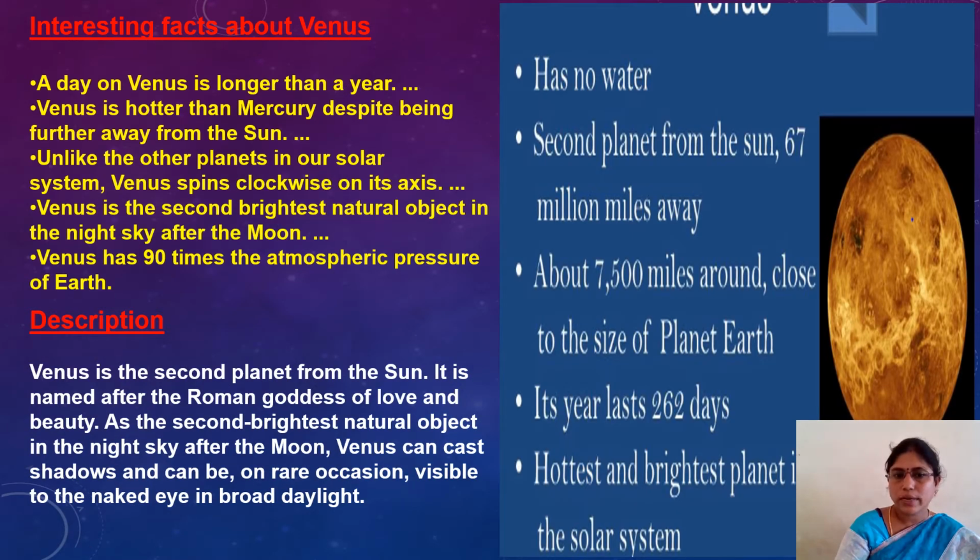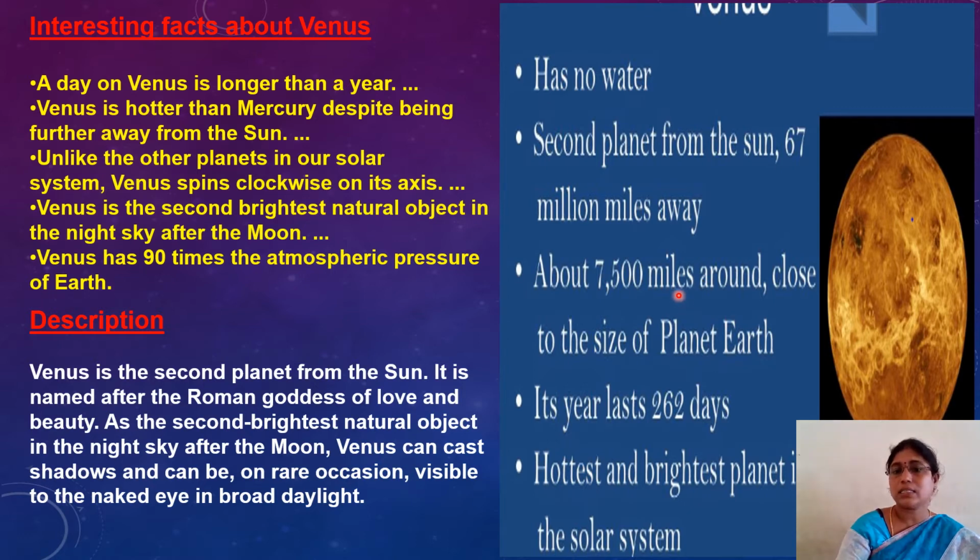Here I am going to explain amazing facts about the planet Venus. See here children, this is planet Venus. The amazing facts about this one: it has no water like Earth, and it is the second planet from the sun, only 67 million miles away from the sun. About 7,500 miles around, close to the size of the planet Earth.